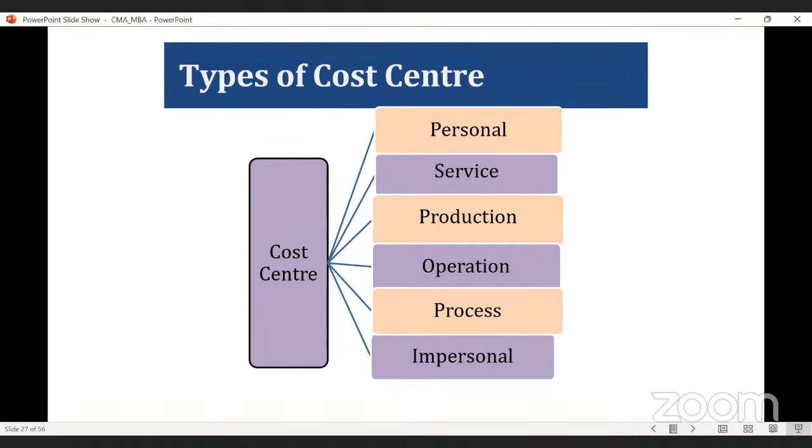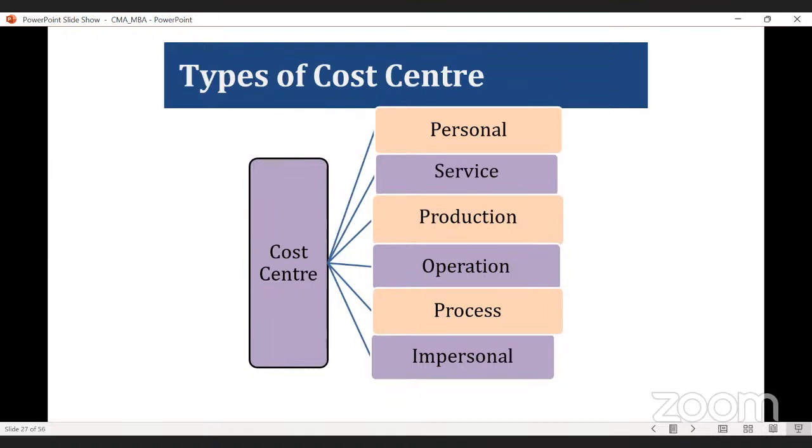Whenever we are fixing that machine as the cost center, we are able to ascertain the amount of cost incurred in that particular machine within a particular period, so that we can know whether the cost incurred by the machine is more or less. On the basis of that, you can take some precautionary measures, or sometimes take some measures in order to control the cost of that machine.